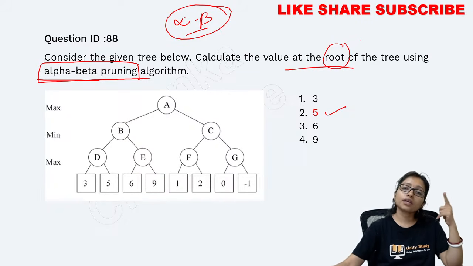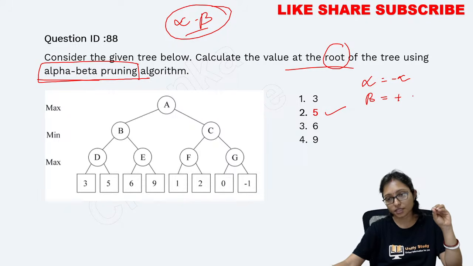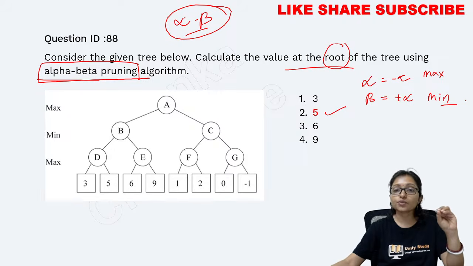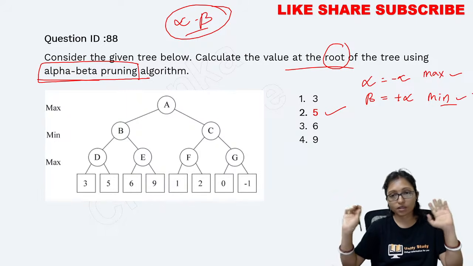Alpha beta pruning: alpha value is always set to minus infinity and beta value will be plus infinity, because alpha is working in max level and beta is working in min level, and always we are checking the old value and new value. Out of that, for alpha, whichever is maximum I am going to take. For beta, out of old value and new value, whichever is minimum I am going to take, okay.